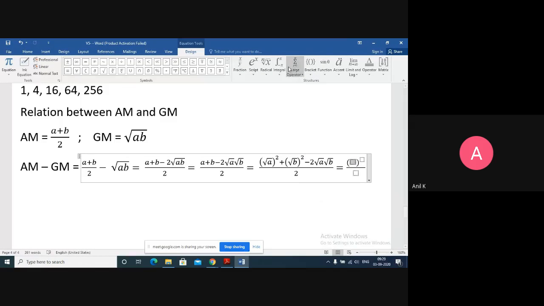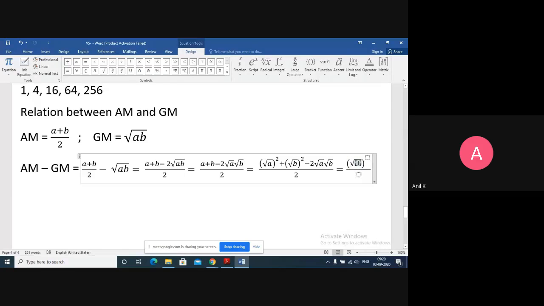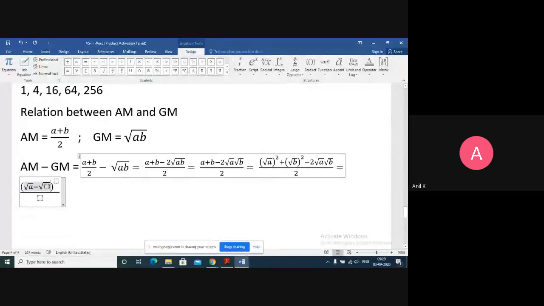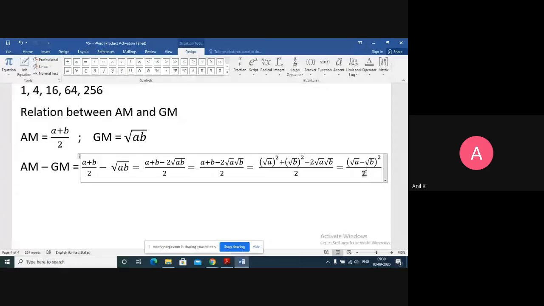So here x is root a and y is root b, so root a minus root b whole square upon 2. Okay. We got it as root a minus root b whole square upon 2.